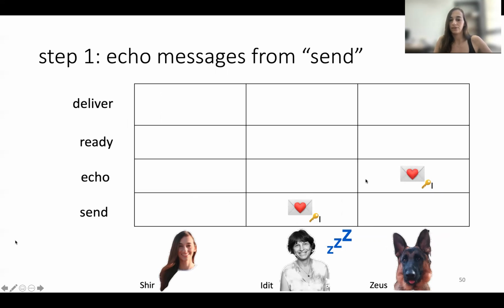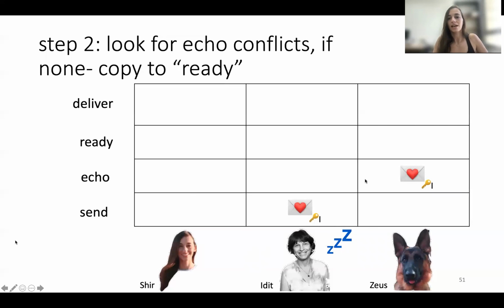Here we can see Zeus did that. Now, Zeus looks for conflicts. Are there any other messages signed by Edith in the echo, suggesting she is Byzantine? In this case, no. So Zeus can safely copy it to the ready register, and it also adds its own signature to it.